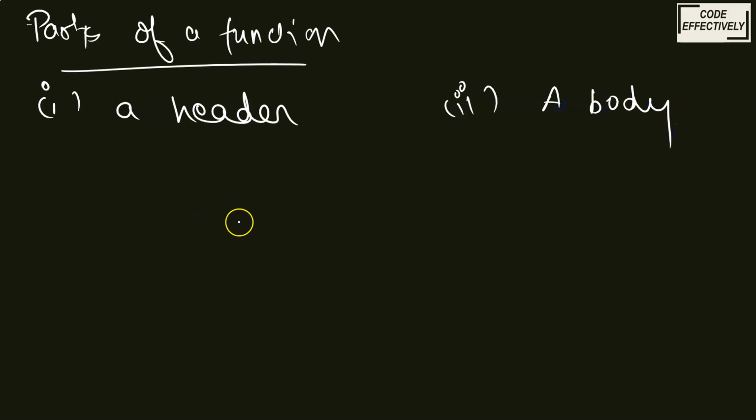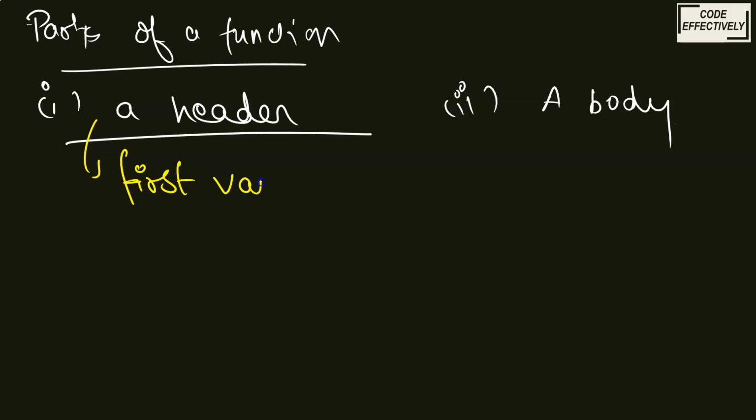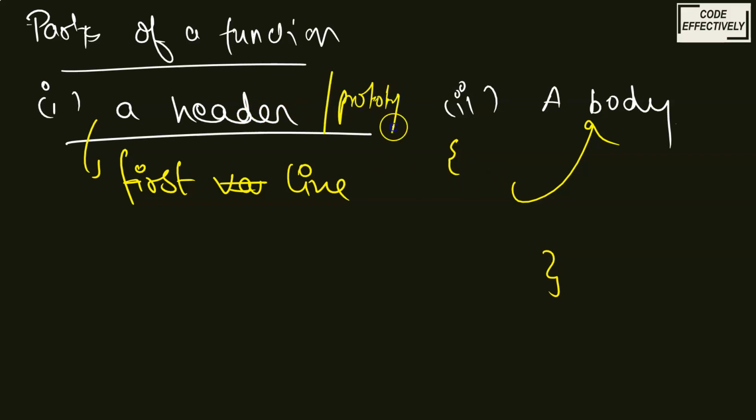The header is just the first line of the method. The first line of your function or your method is known as the header, and the rest, the part in the curly braces after the header, is your body. The header can also be called the prototype, because this is the most important thing.